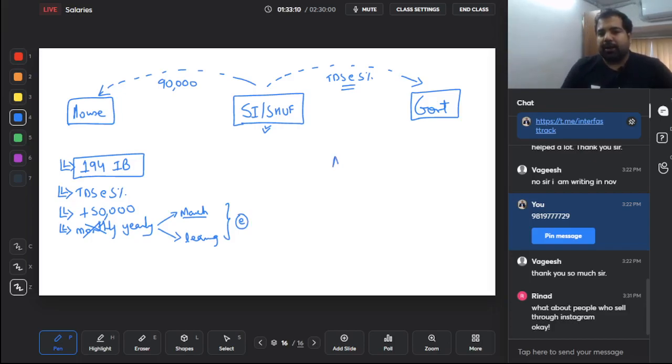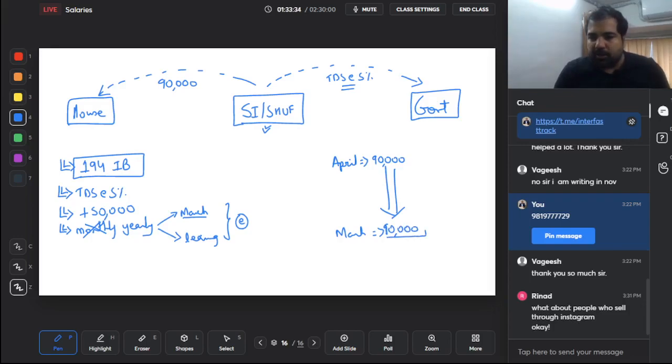You started renting a place in April, the start of the year, paying 90,000 rupees rent. Every month you were paying the rent, you don't have to deduct TDS. You were there for 12 months, so the whole year went by, and then came March, and in March you were paying your rent of 90,000. So the government says this month you need to deduct, only the last month.